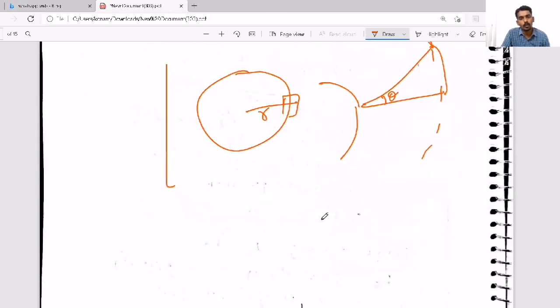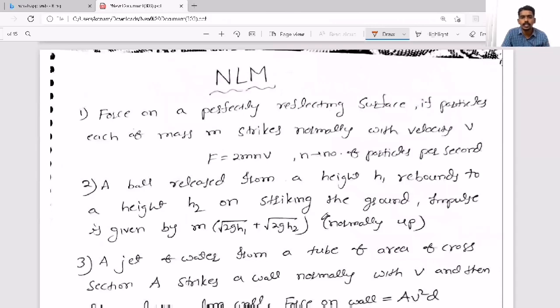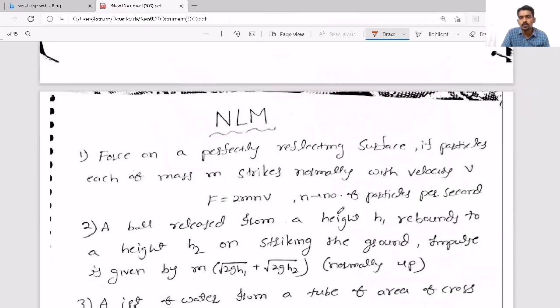Let's see a few more important points based on which questions can come. Here we will take it like formulas. So try to remember each and everything like a shortcut formula, or try to understand and solve on your own. Like force on a perfectly reflecting surface: if particles each of mass m strike normally with velocity v, then F equal to 2mnv, where n is the number of particles per second.